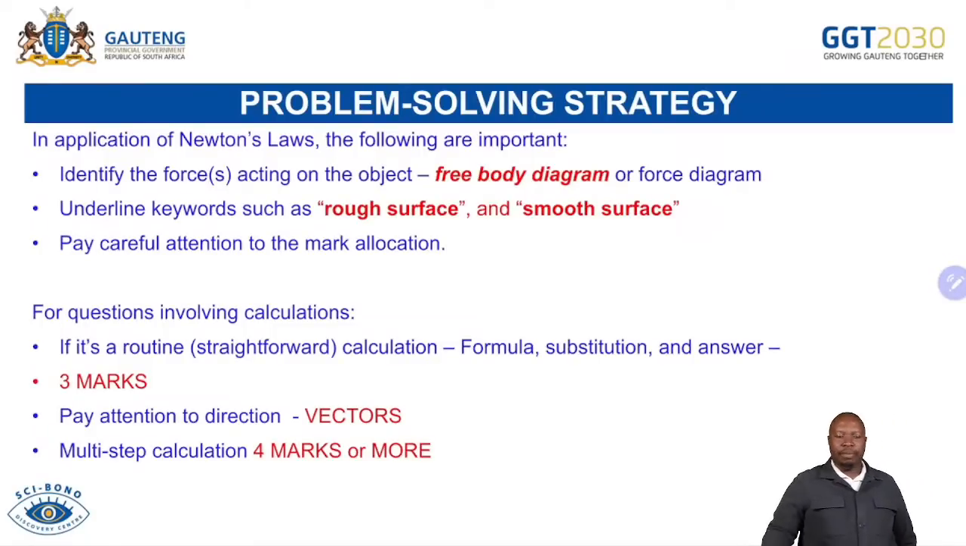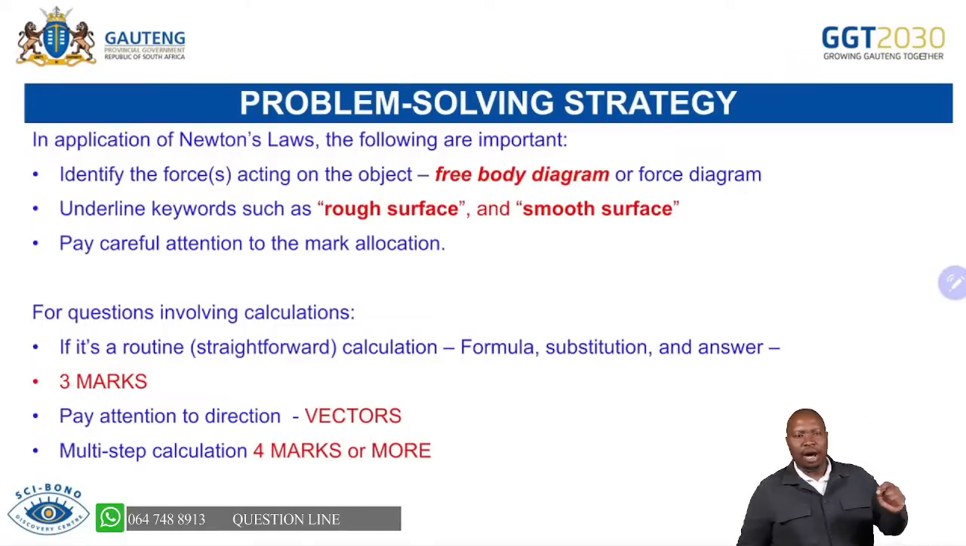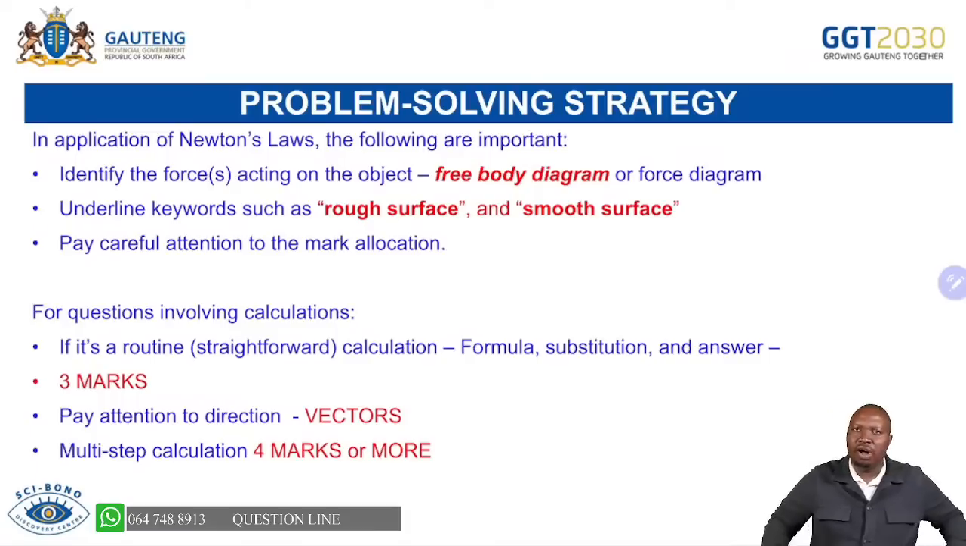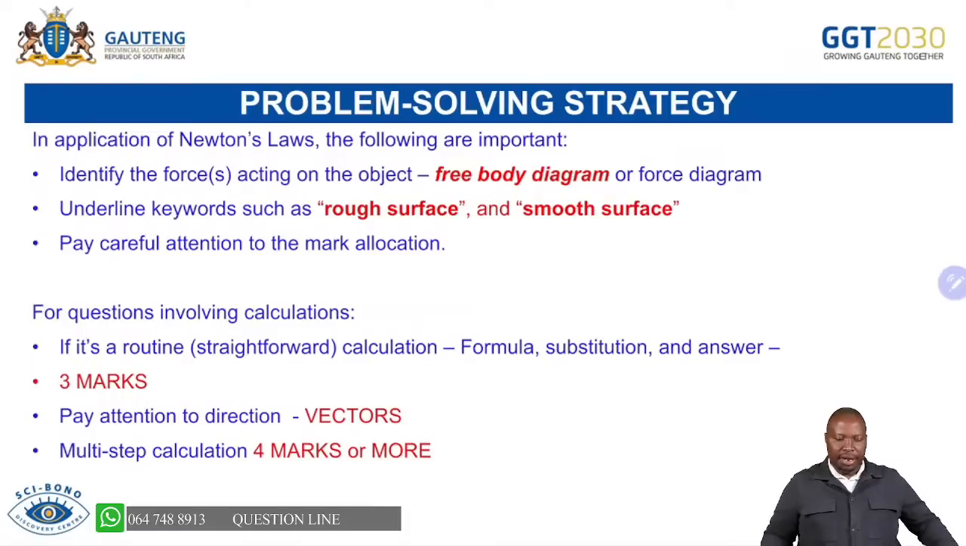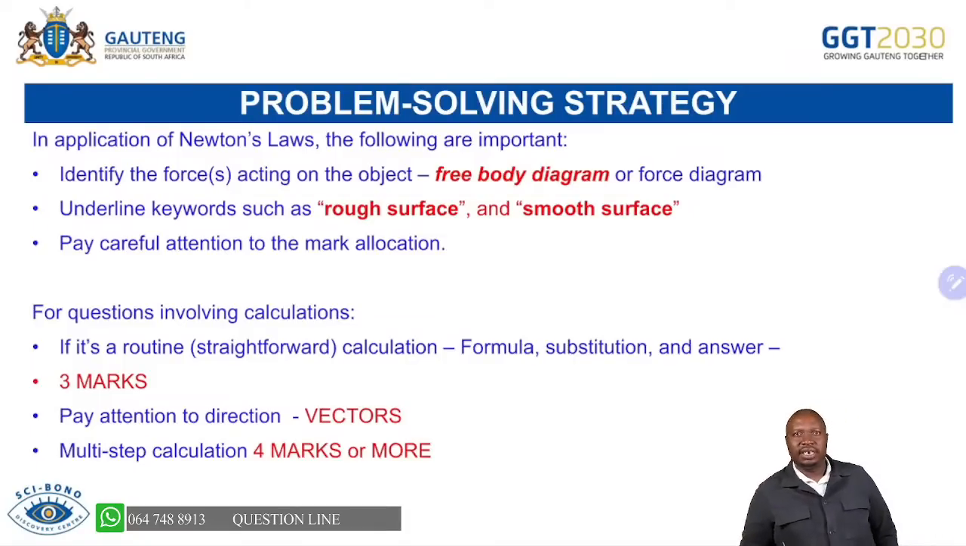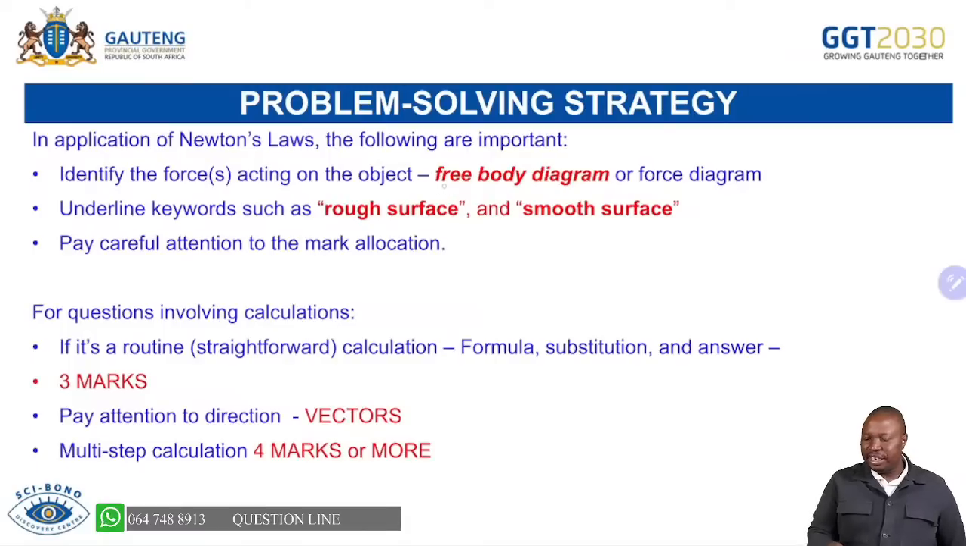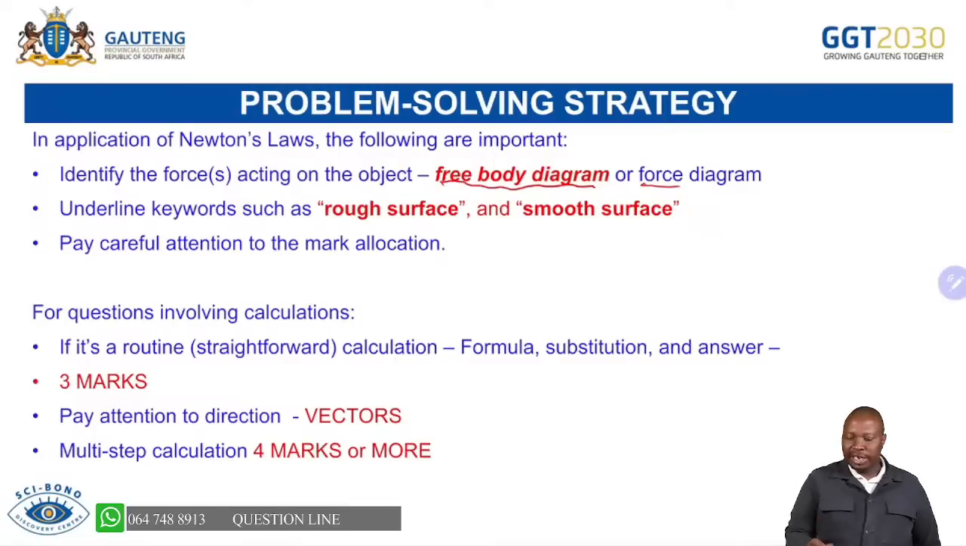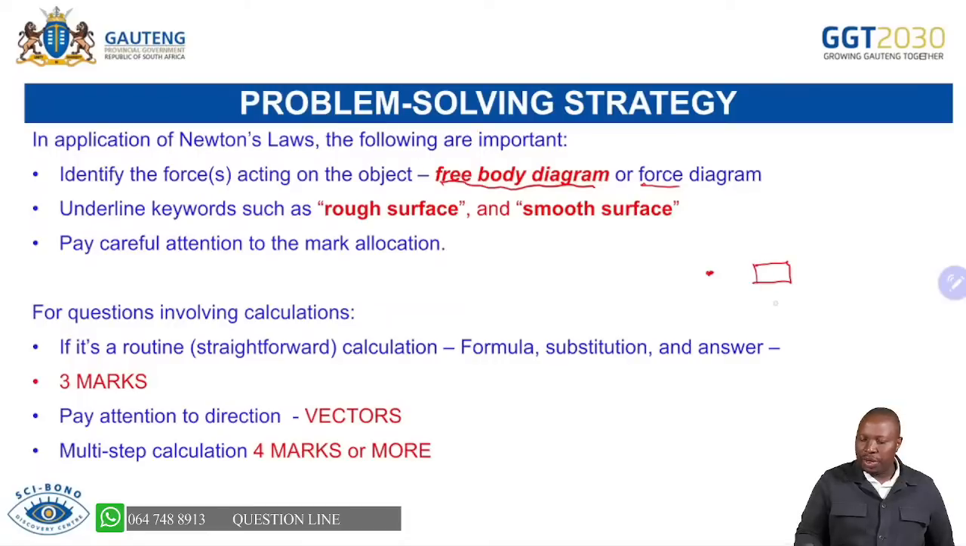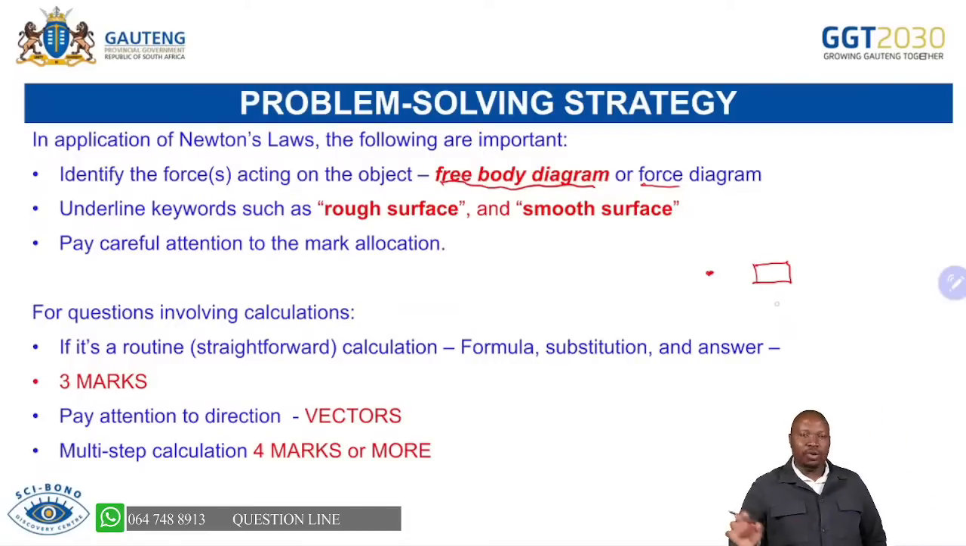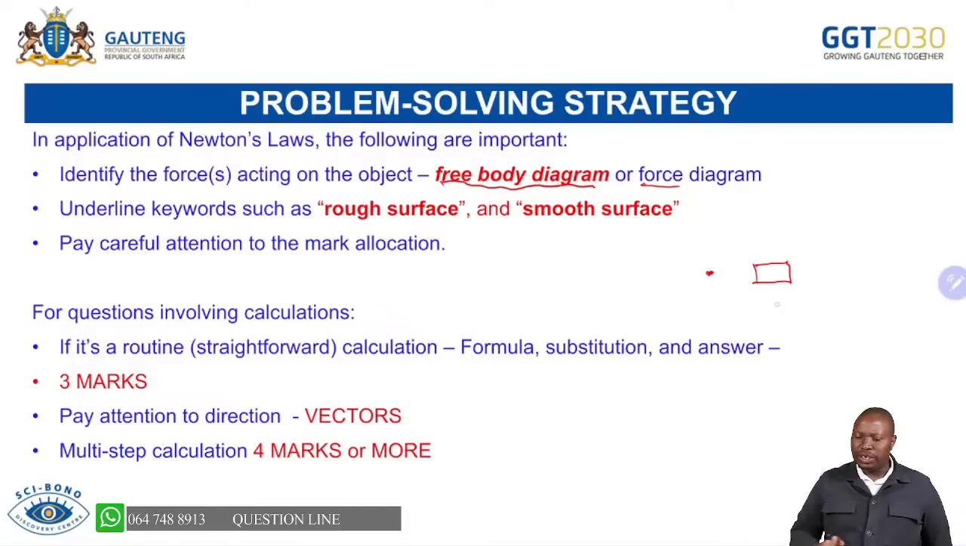Now, in terms of the problem solving strategy, how do you go about solving problems that involve Newton's laws 1, 2, and 3? In application of Newton's laws, the following are important. The main thing there is the free body diagram or force diagram. I think by now you know the difference. For a free body diagram, we usually just make a dot and draw our forces. However, we make a box when we are drawing our force diagram and indicate all those forces. So it's very important.